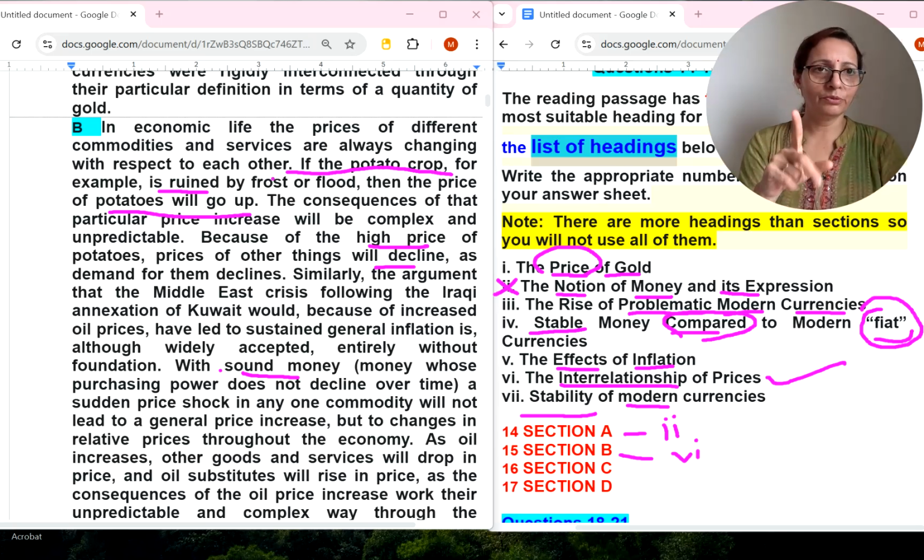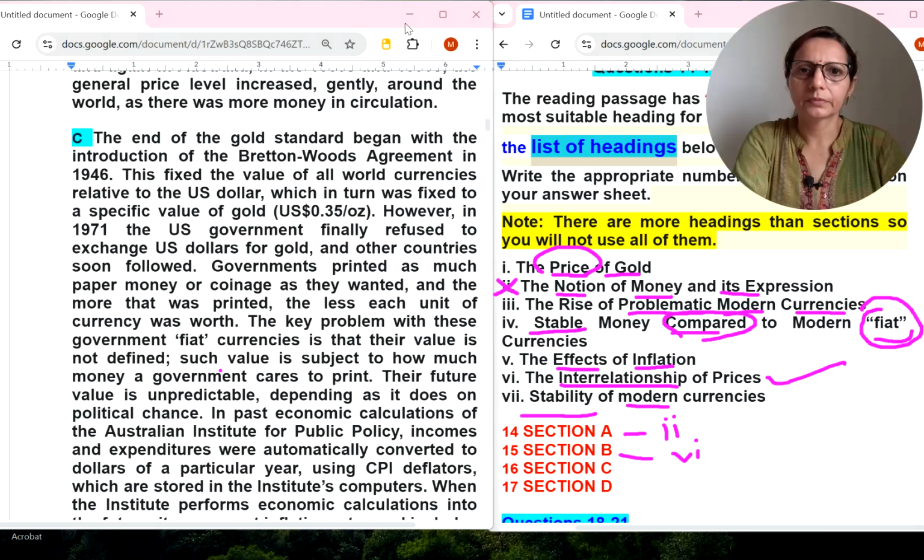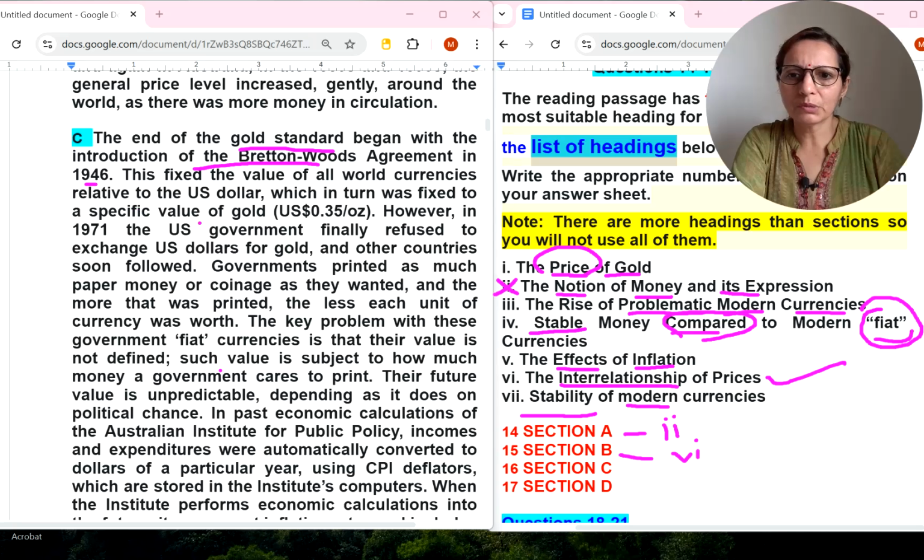So earlier, in the first sentences, they were talking about the interrelationship of prices. Now coming to the next paragraph. The end of the gold standard began with the introduction of the Bretton Woods Agreement in 1946. This fixed the value of all world currencies relative to the US dollar, which in turn was fixed to a specific value of gold. However, in 1971, the US government finally refused to exchange US dollars for gold, and other countries soon followed. Governments printed as much paper or coinage as they wanted, and the more that was printed, the less each unit of currency was worth.